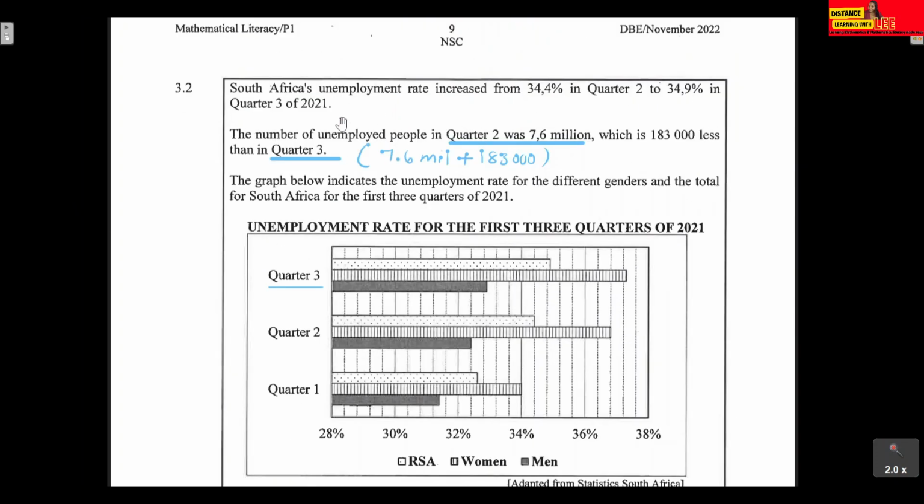And where can we get that number? Remember, when we were reading the information that is given to us, we were told that the number of unemployed people in quarter 2 was 7.6 million, which is 183,000 less than in quarter 3. So the number of unemployed people in quarter 2 was 183,000 less than the number in quarter 3. So for us to get the number of unemployed people in quarter 3, what do we need to do? We just need to take that 7.6 million and add 183,000.